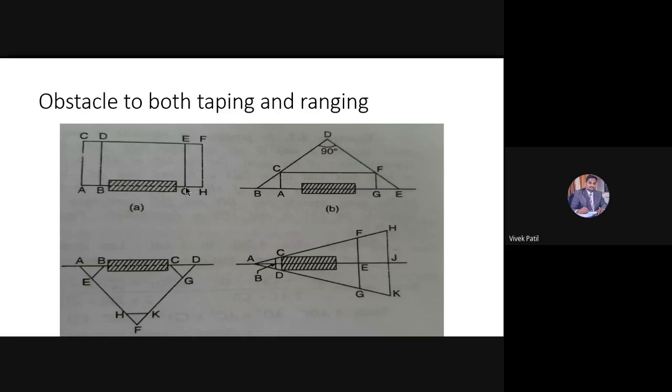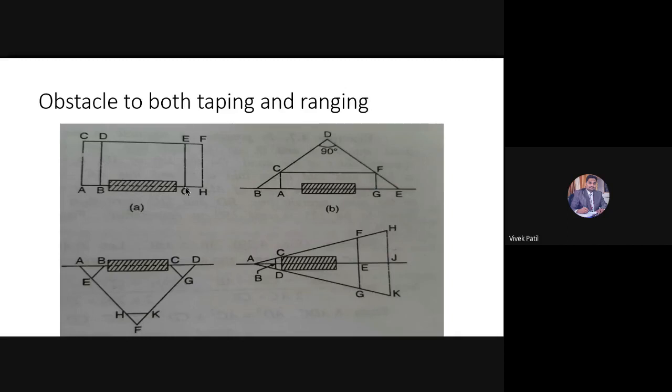I will locate a point G such that AG will be equal to AC. EG will be equal to AC. And I will fix the point G. Similarly, again I will extend this particular CD line up to F at any distance, and the F point will be located. From F, again I will drop a perpendicular at H. So this line FH will be equal to AC or BD or EG.